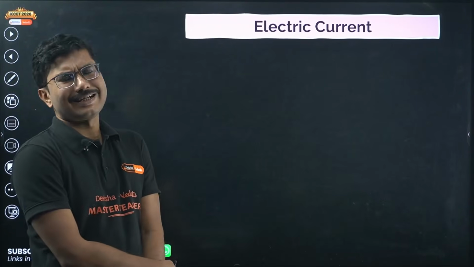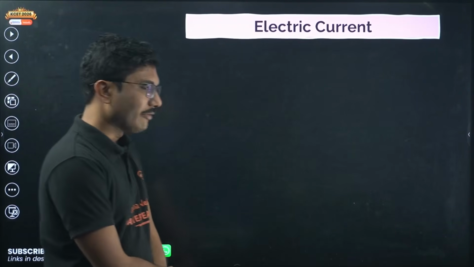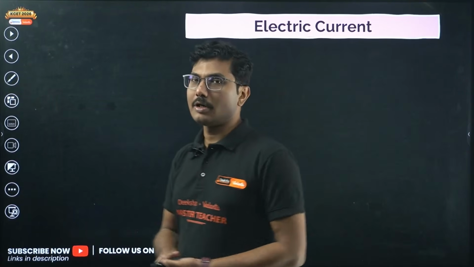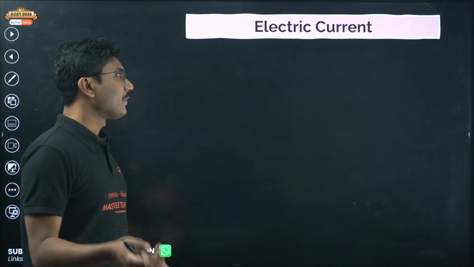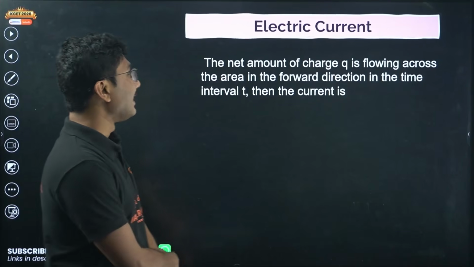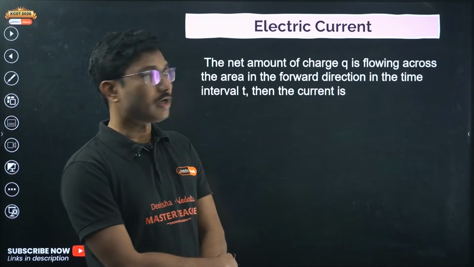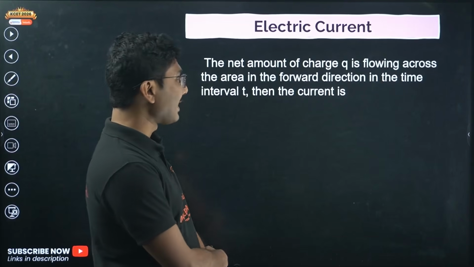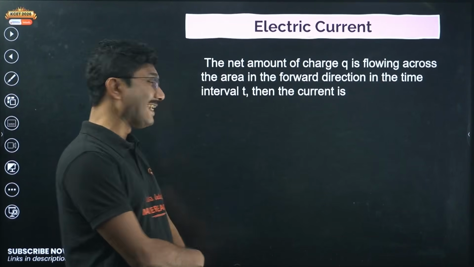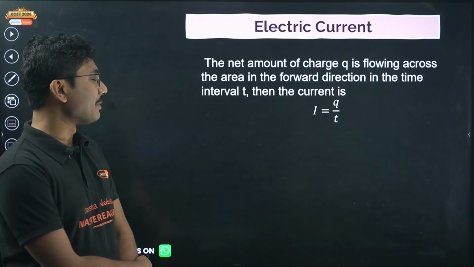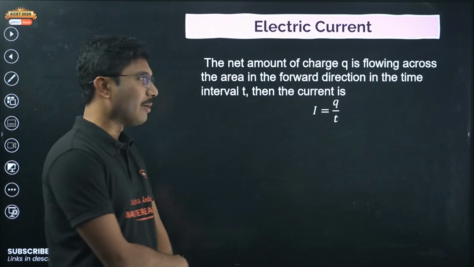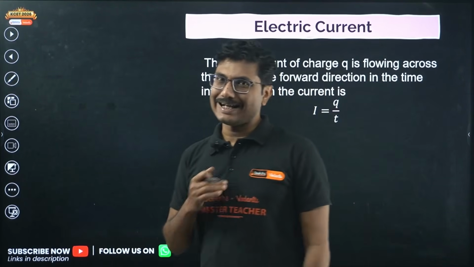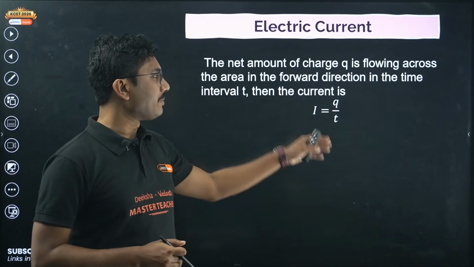So what is electric current? Many of you are already aware that if a conductor is carrying electrons, then it is called electric current. But the definition is slightly tricky. The net amount of charge q flowing across the area in the forward direction in time interval t, then the current is given by I equals q upon t. So the charge divided by time is current.